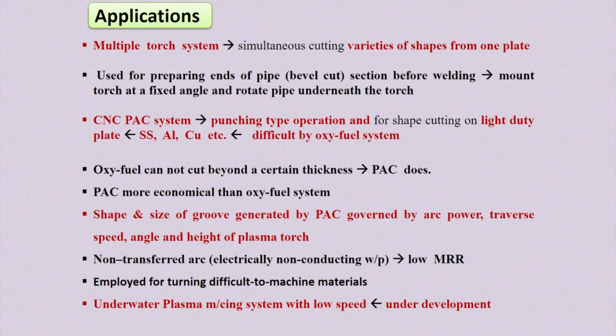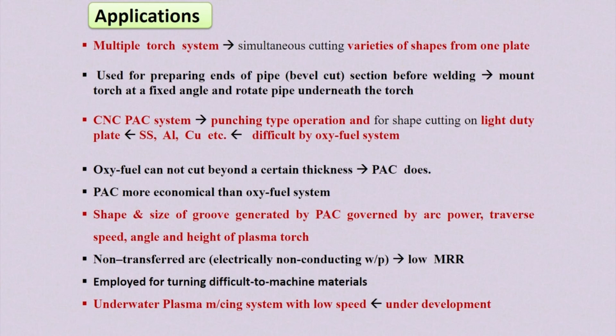Generally these high thickness materials are cut by the oxy-fuel cutting process, but when it is not possible by oxy-fuel method, then we go for plasma arc cutting operation. Applications include multiple torch systems, which are used for simultaneous cutting of varieties of shapes from one plate, instead of one torch.